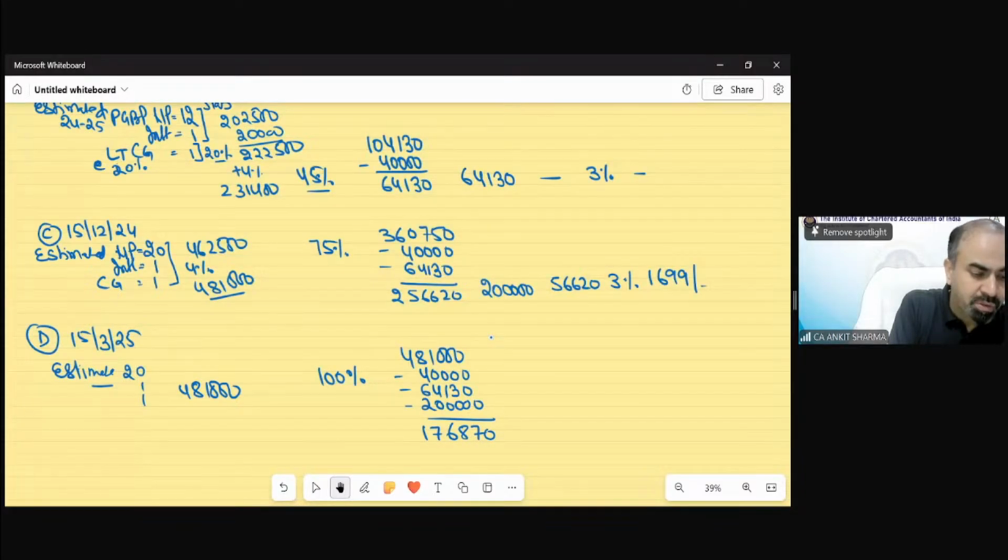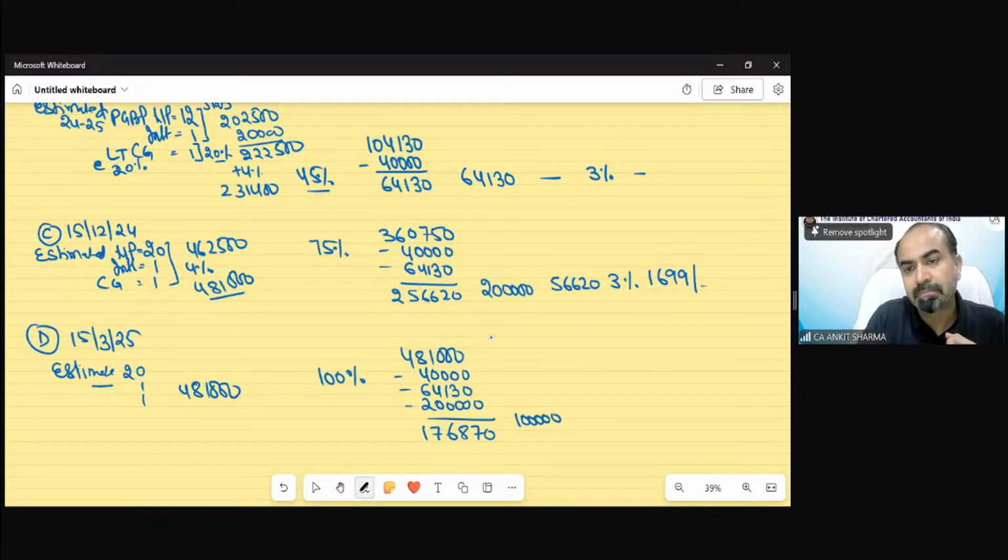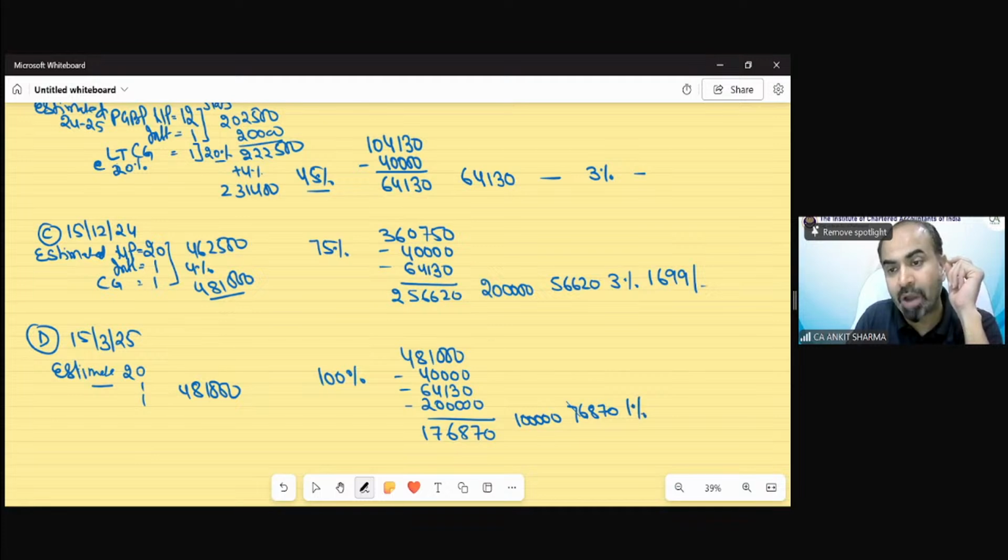Suppose in the last date we have deposited only 1 lakh. So the remaining 76,870 will go for interest, and now the rate would be changed. That would be now 1%. And if the last installment is a shortfall, the rate would remain 1%. So the interest would be 769 rupees.